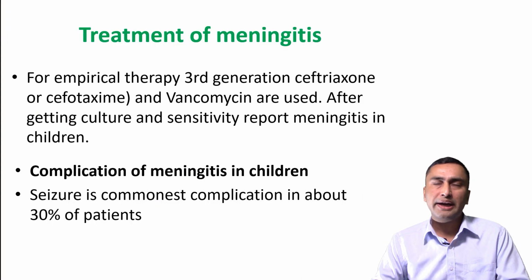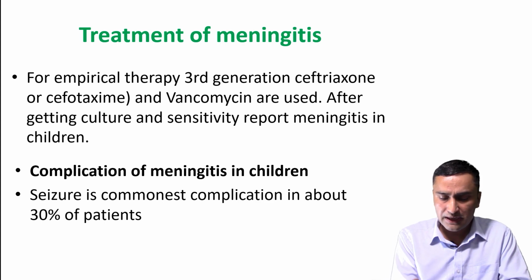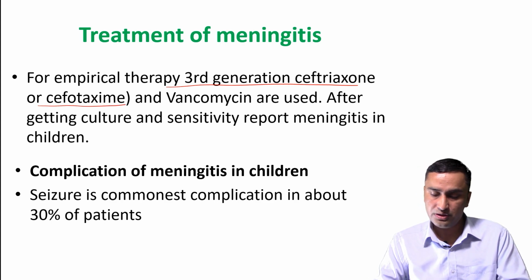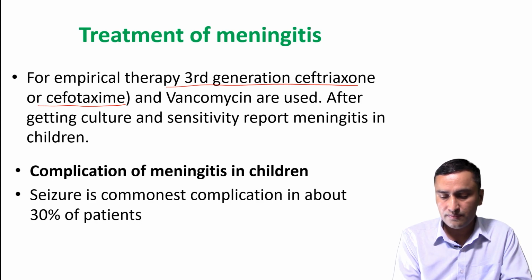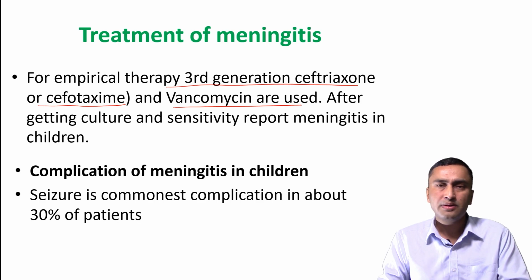So another heading is treatment of meningitis. For empirical therapy, a third generation cephalosporin, ceftriaxone or cefotaxime, is the treatment of choice, and vancomycin is also used. After getting the culture and sensitivity report in children with meningitis, we should start with third generation cephalosporin, that is either ceftriaxone or cefotaxime, and we can use vancomycin.